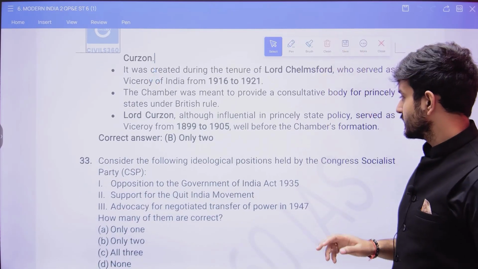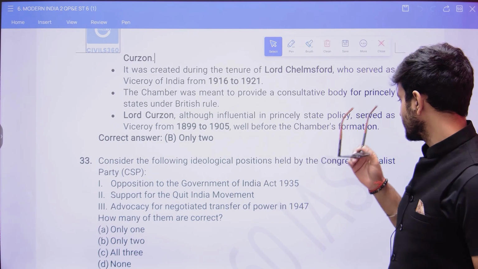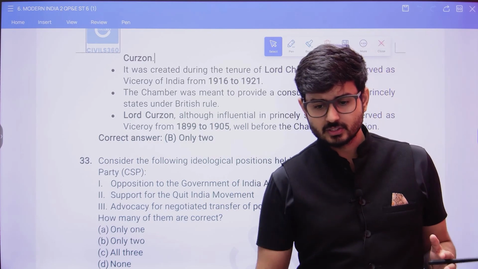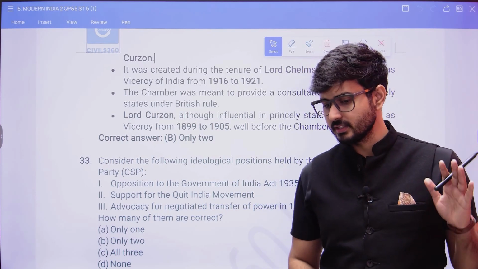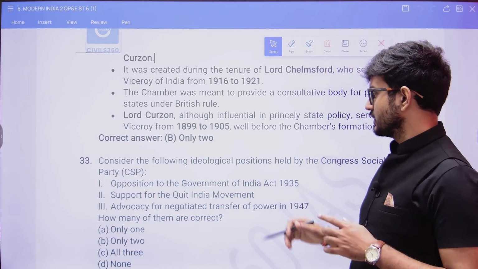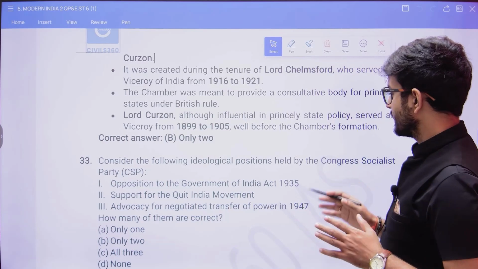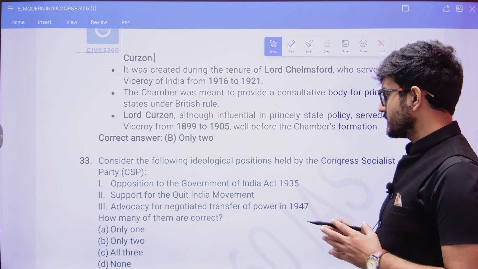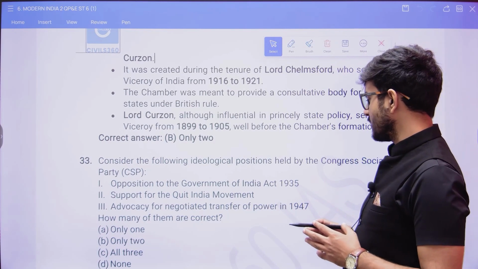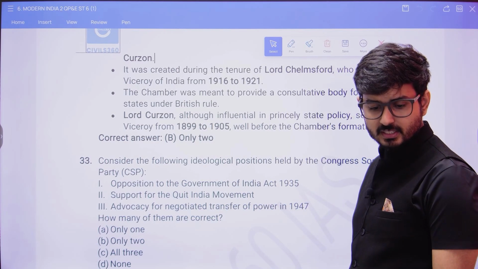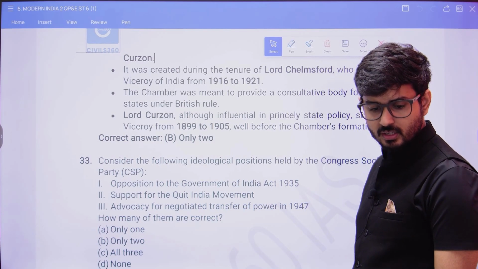Okay, so consider the following ideological positions held by the Congress Socialist Party: opposition to the Government of India Act 1935, support for the Quit India movement, and advocacy for negotiated transfer of power in 1947. How many of these statements are correct?